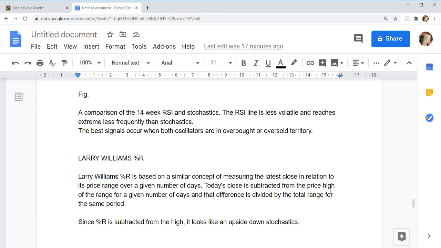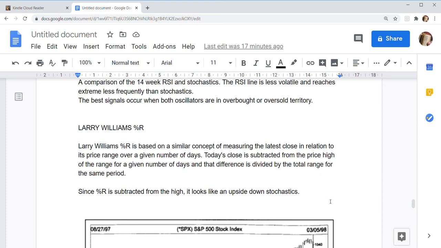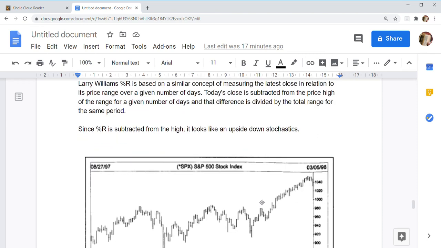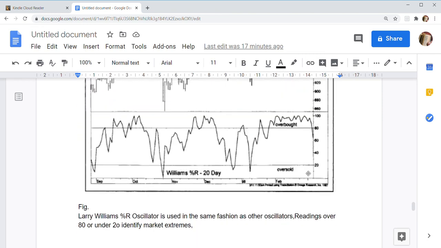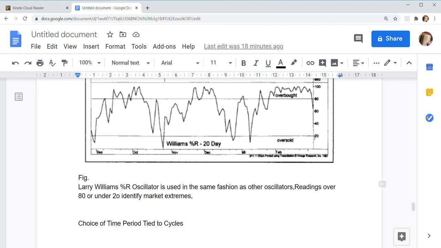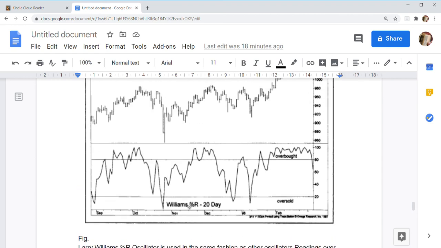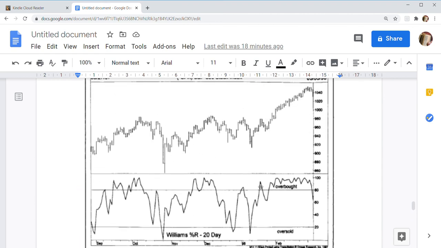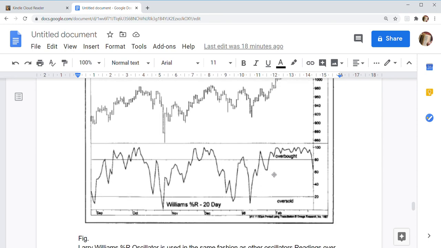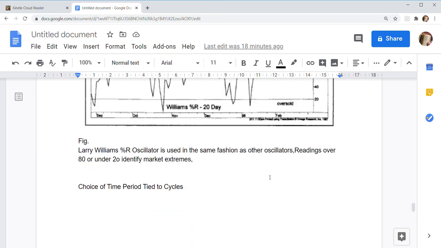Today's close is subtracted from the price high of the range for a given number of days, and that difference is divided by the total range for the same period. The %R is subtracted from high. It looks like an upside down stochastic, so most charting software inverts this oscillator and presents it. So this is the figure. The Larry Williams %R oscillator is used in the same fashion as other oscillators. Readings over 80 and 20 identify market extremes. So these are two readings which indicate market extremes, similar to the stochastic oscillator.